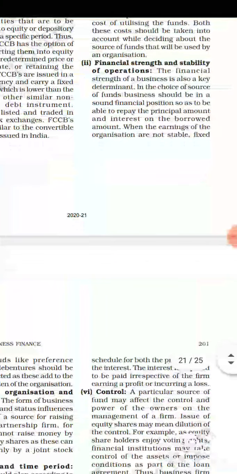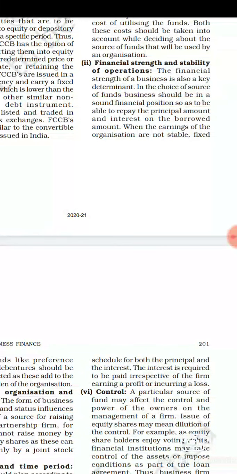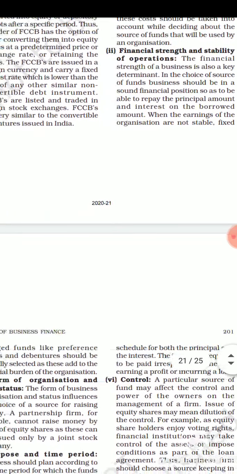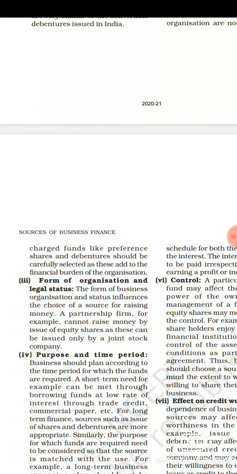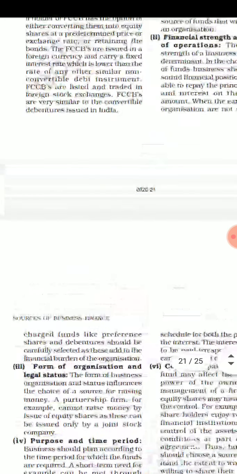Next is financial strength and stability of operation. The financial strength of a business is also a key determinant in the choice of source of fund. A business should be in a sound financial position so as to be able to repay the principal amount and interest on the borrowed amount. When the earnings of the organization are not stable, fixed charge funds like preference shares and debentures should be carefully selected as these add to the financial burden of the organization.